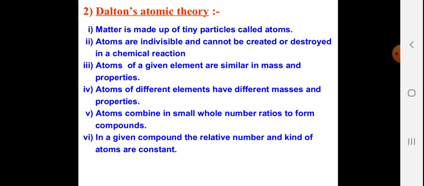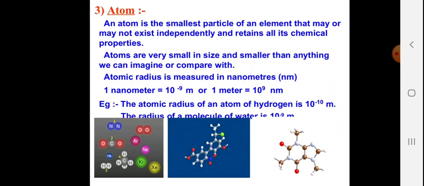Atoms of a given element are similar in mass and properties. Atoms of different elements have different masses and properties. Atoms combine in small whole number ratios to form compounds. In a given compound, the relative number and kinds of atoms are constant.